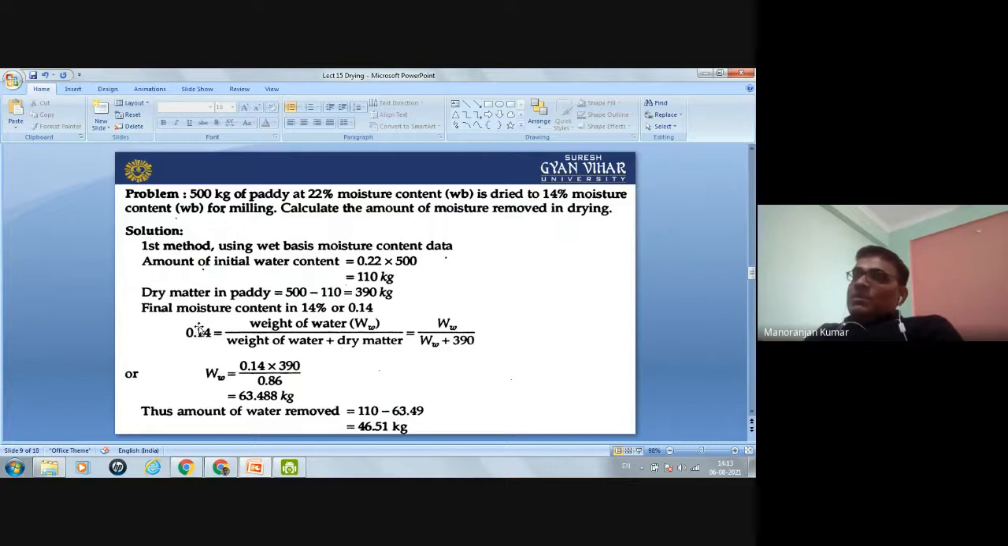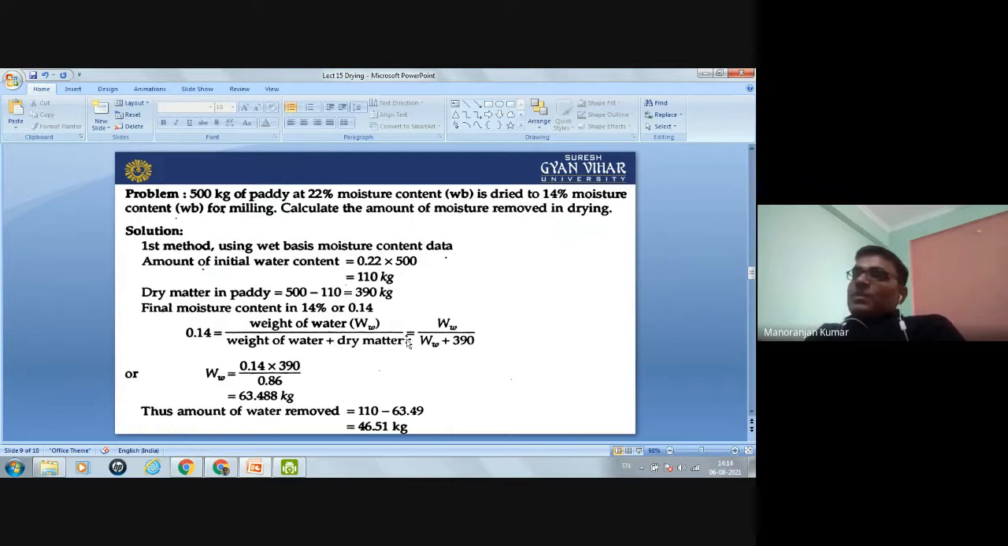This is the weight basis moisture content, that is the 14%, or you can write 0.14. Okay, weight of the water divided by total weight of the grain. In the total weight of the grain, what is there? Weight of the water plus weight of dry matter.